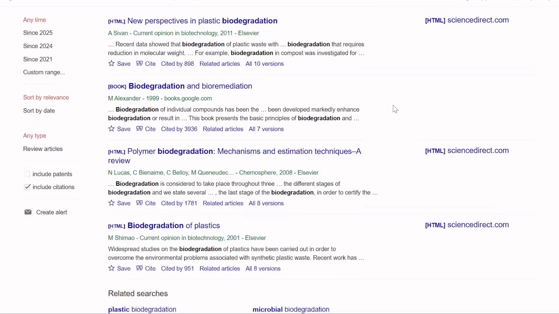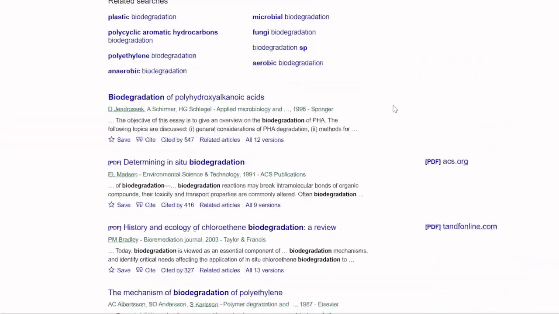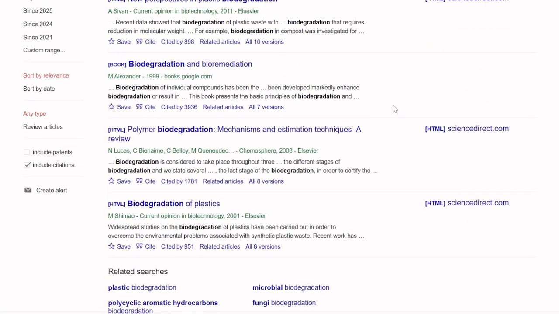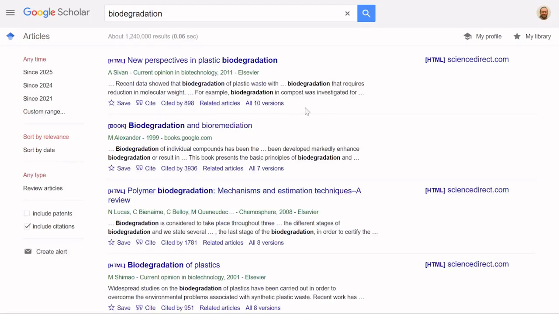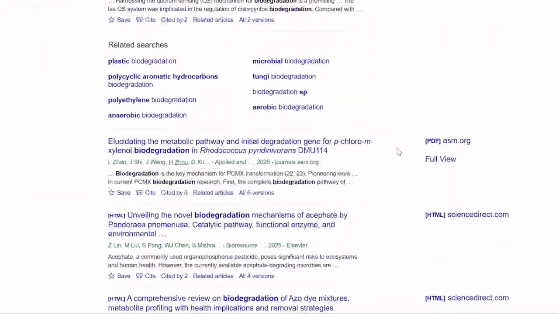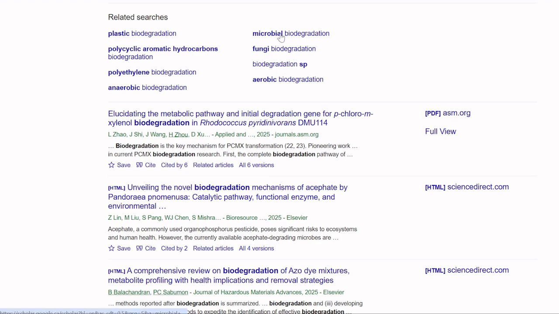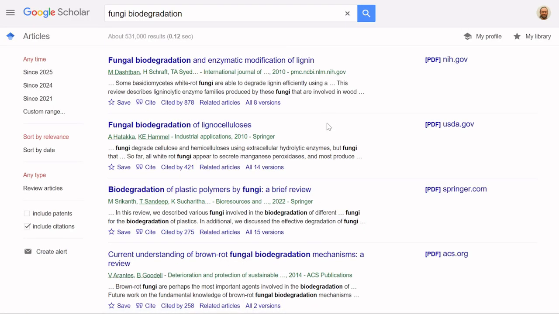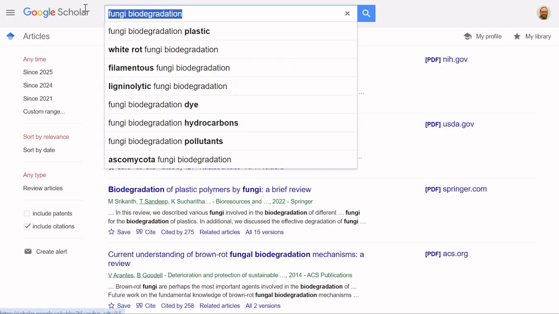There you go. It works just like any Google search really, but it's searched specifically in the academic literature or the scientific literature, and it will try to put highly cited work and recent work at the top of the list. So you can refine your search, say we only want to know work that has been published this year. There you go. It will recommend other terms. For instance, if you want to know fungal biodegradation, there you go. Or you can search for scientists. So that's what I would like to do here.